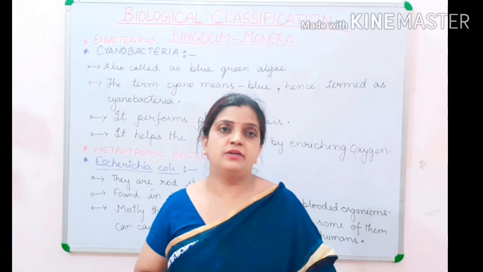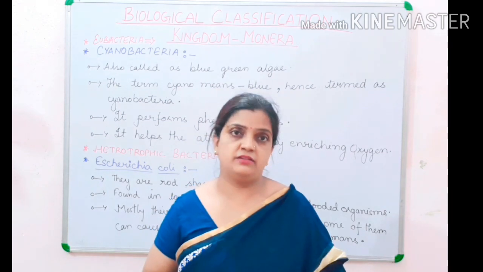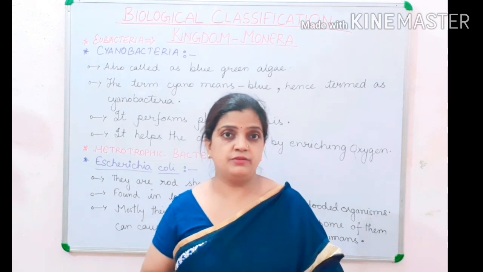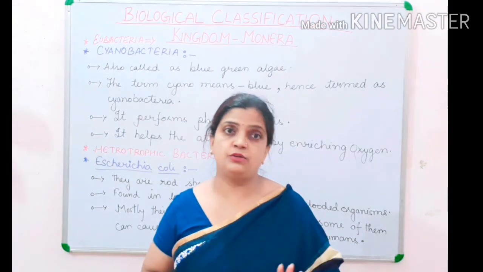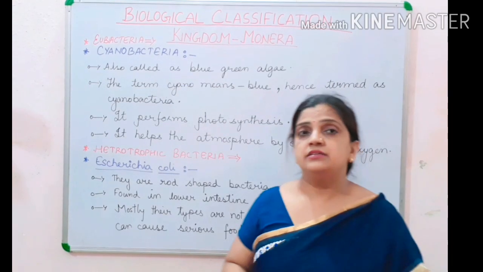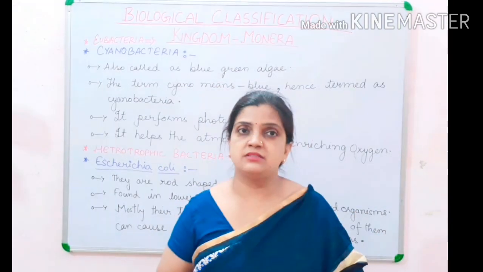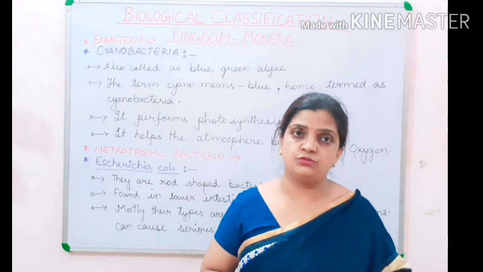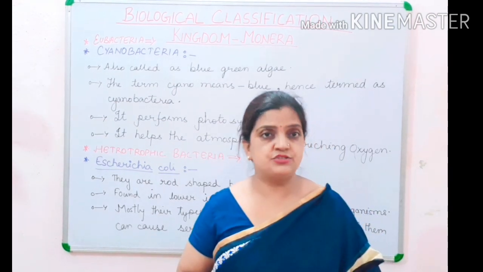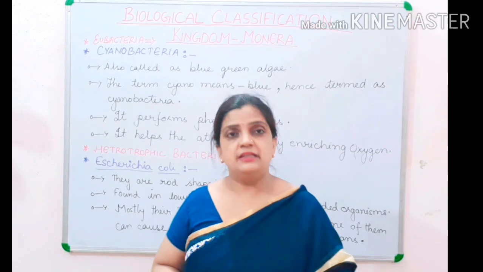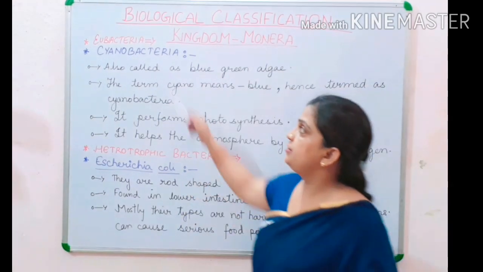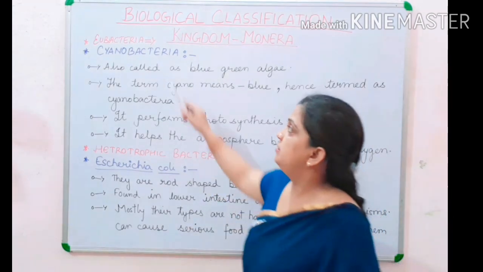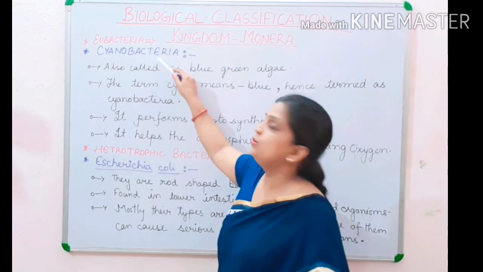Everyone, I am Nishu and I am back again with Kingdom Monera and the last part of the video belonging to Kingdom Monera. Now children, in this part I am going to discuss a few examples which belong to photosynthetic autotrophs and heterotrophs. Let me begin with eubacteria, photosynthetic bacteria, an example is cyanobacteria.